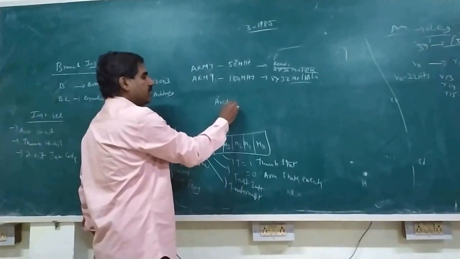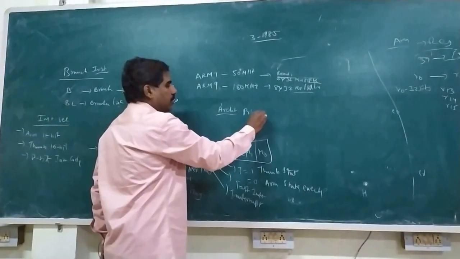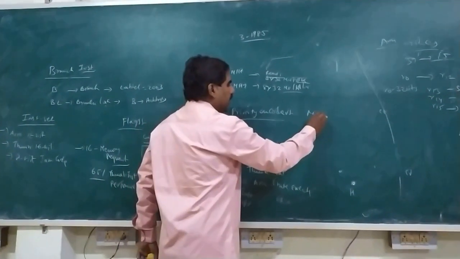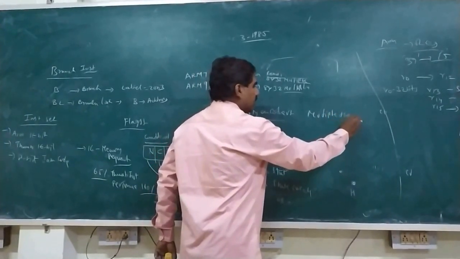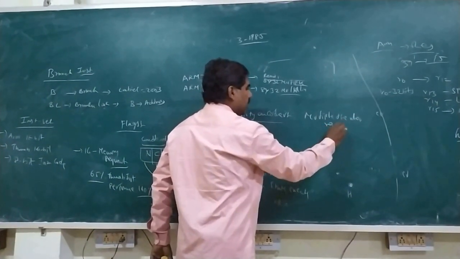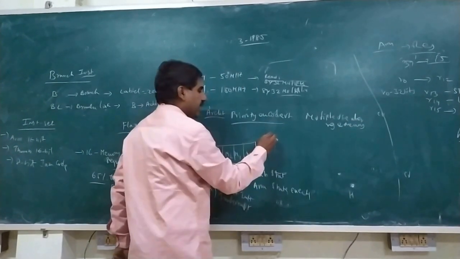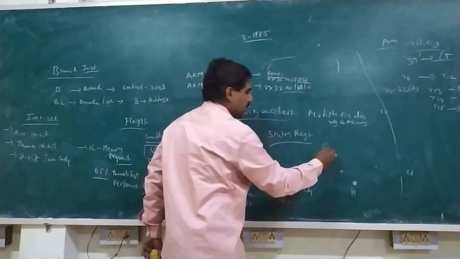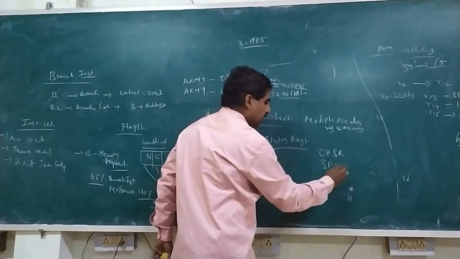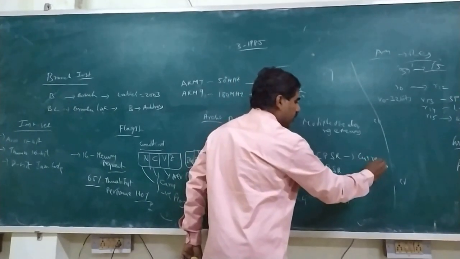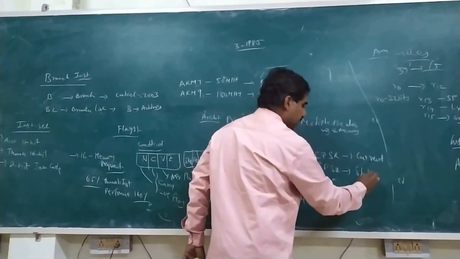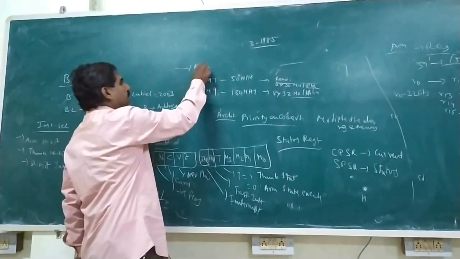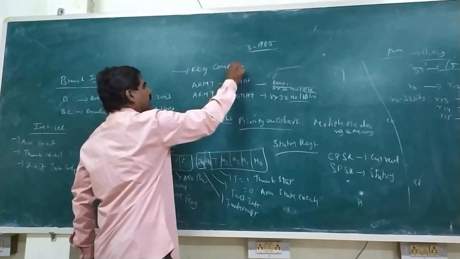In ARM architecture, we have a priority encoder. Nothing but it is used to multiply the values of both register and memory. Another one is status registers. Status registers are classified into two types: CPSR and SPSR. CPSR means current program status register, whereas SPSR means saved program status register. It mainly acts as a key component in embedded systems.